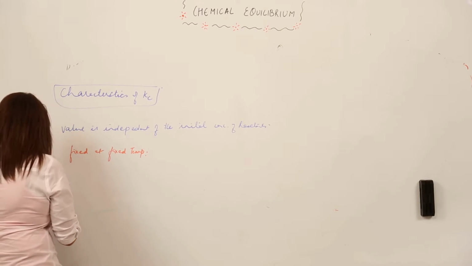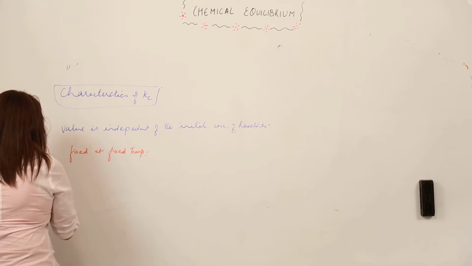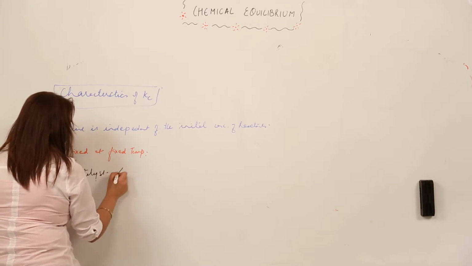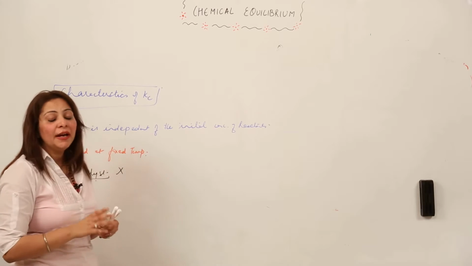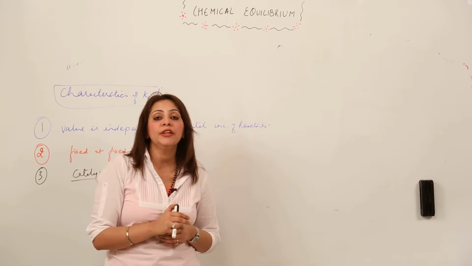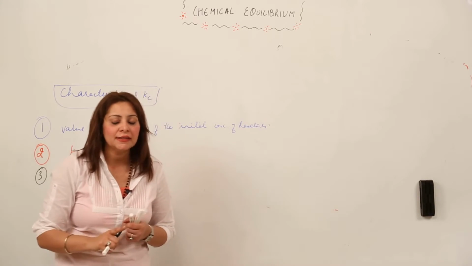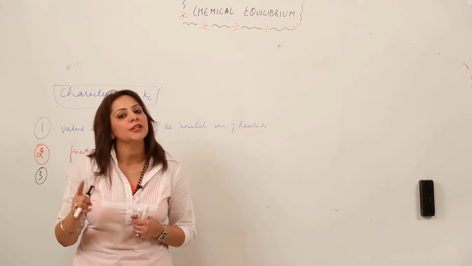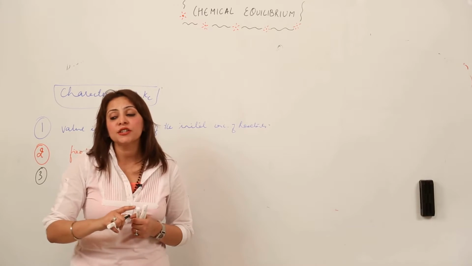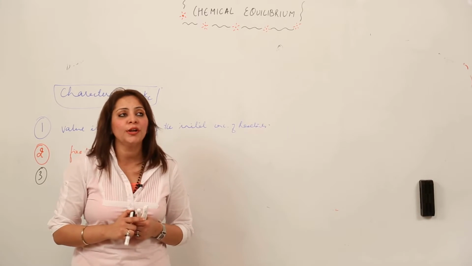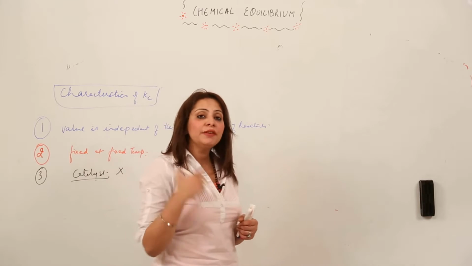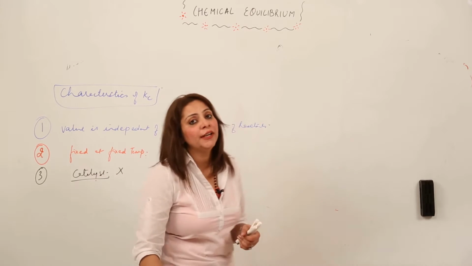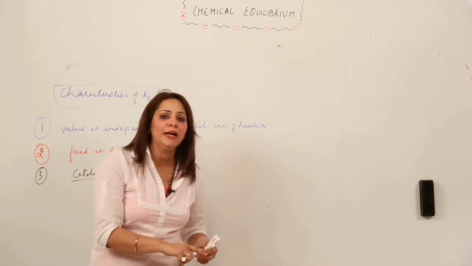The third is that its value is not affected by catalyst. It is actually independent of the catalyst. You know what the catalyst is, a substance which just increases the rate of reaction without undergoing any change in itself, right? So catalyst is just going to increase the rate of reaction, or you can say it will just help in achieving the equilibrium faster. It will not have any effect on the Kc value, neither on its expression nor on its value, right?